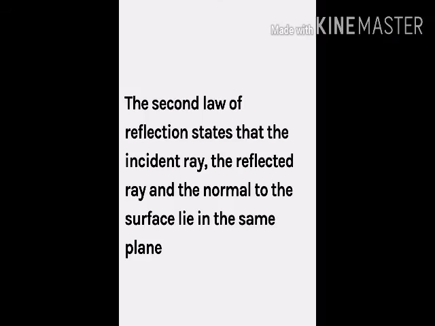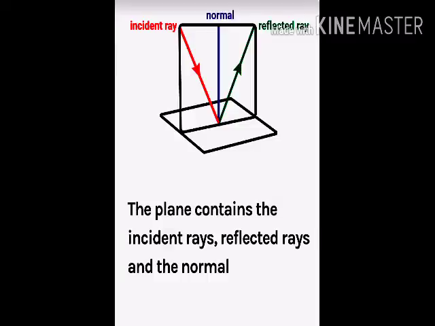Next, the second law of reflection states that the incident ray, the reflected ray and the normal to the surface lie in the same plane. See now, these are the laws. The plane contains the incident ray, the reflected ray and the normal. Here the red color is the incident ray, the reflected ray is green, and the blue color is the normal.